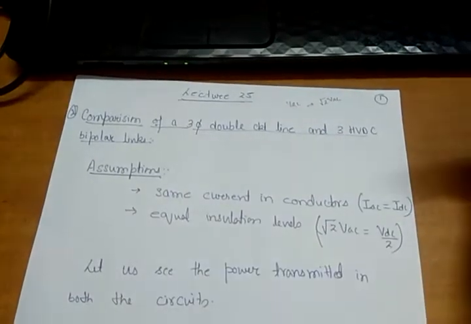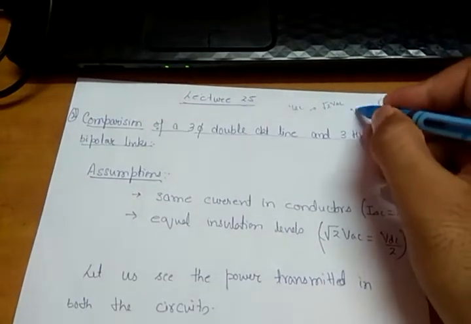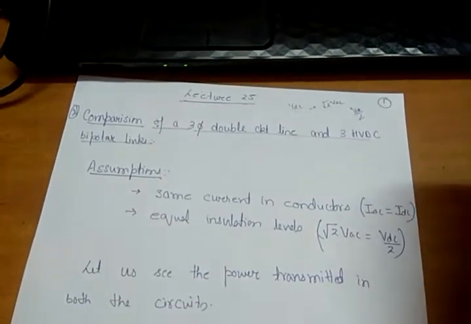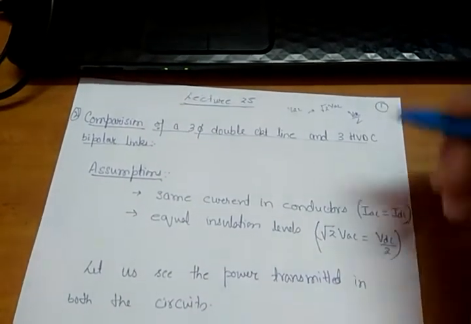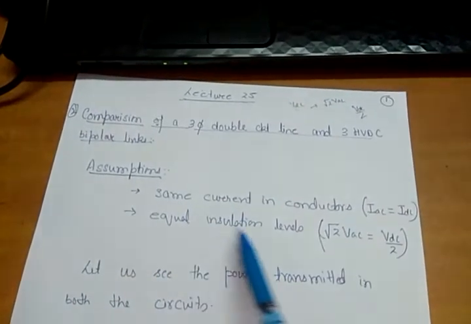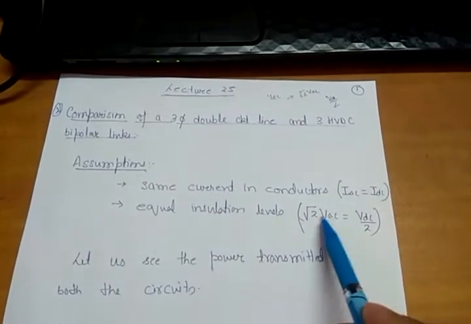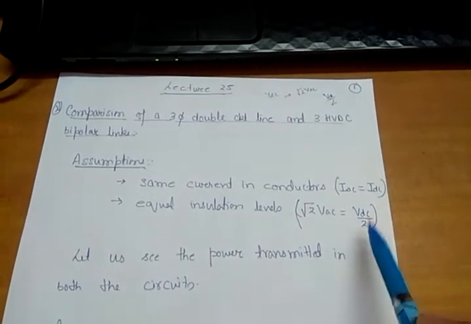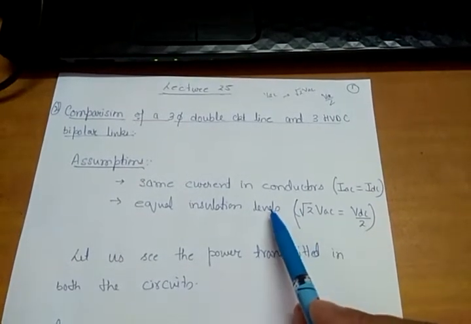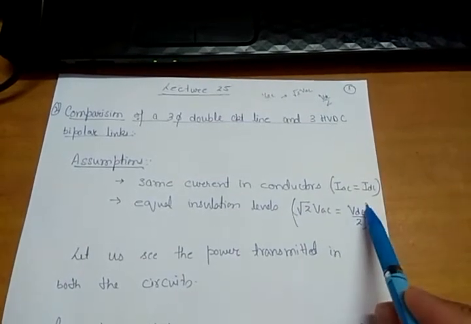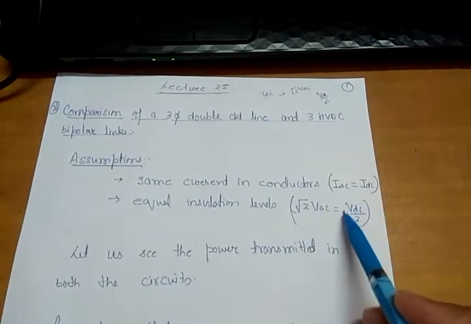However, in DC, I am taking a bipolar link where one conductor is subjected to a voltage of VDC by 2, and the other is subjected to a voltage of minus VDC by 2. So the total voltage is VDC. I am saying equal insulation level in both AC and DC circuits means that root 2 VAC is equal to VDC by 2, because I know that the insulation level is determined by the voltage. If the insulation levels are the same, this voltage should be equal to this, because in AC we are designing the system for the peak value of the voltage, and in DC it is this value.